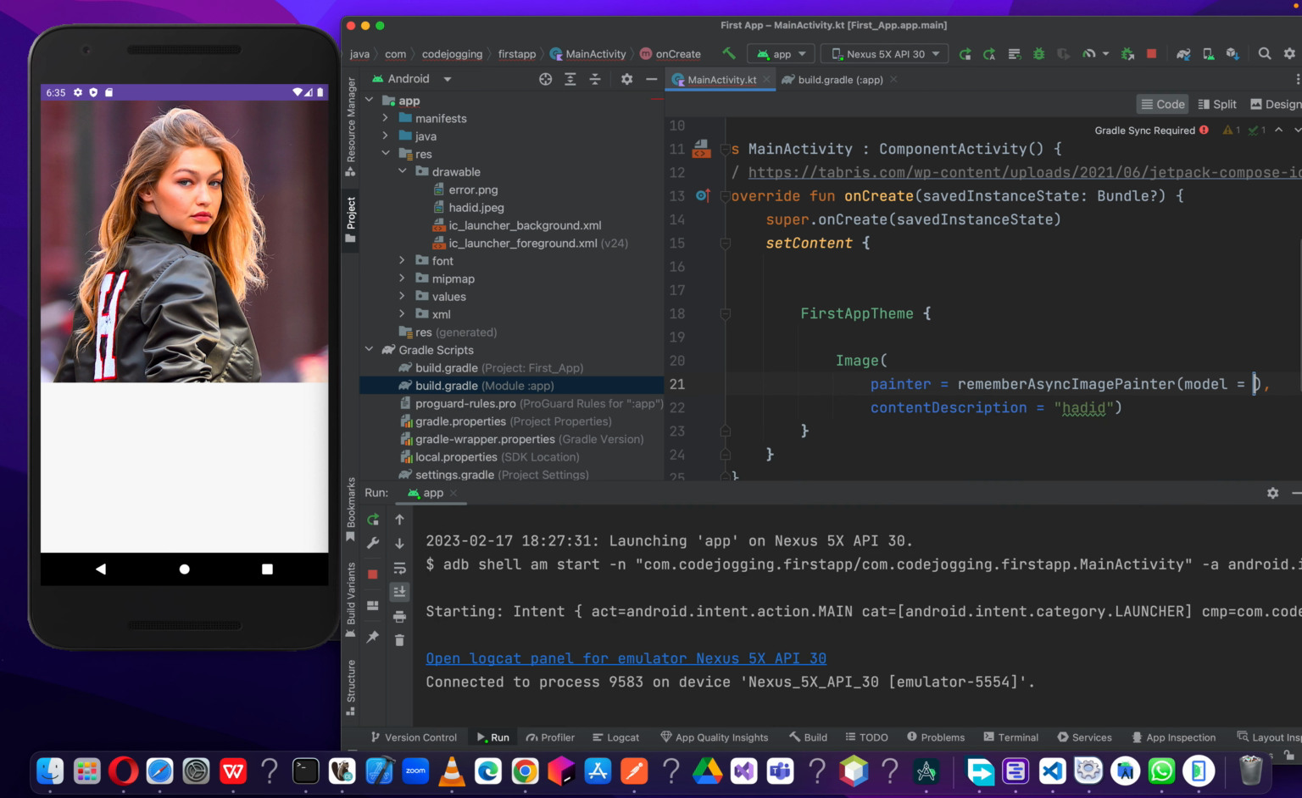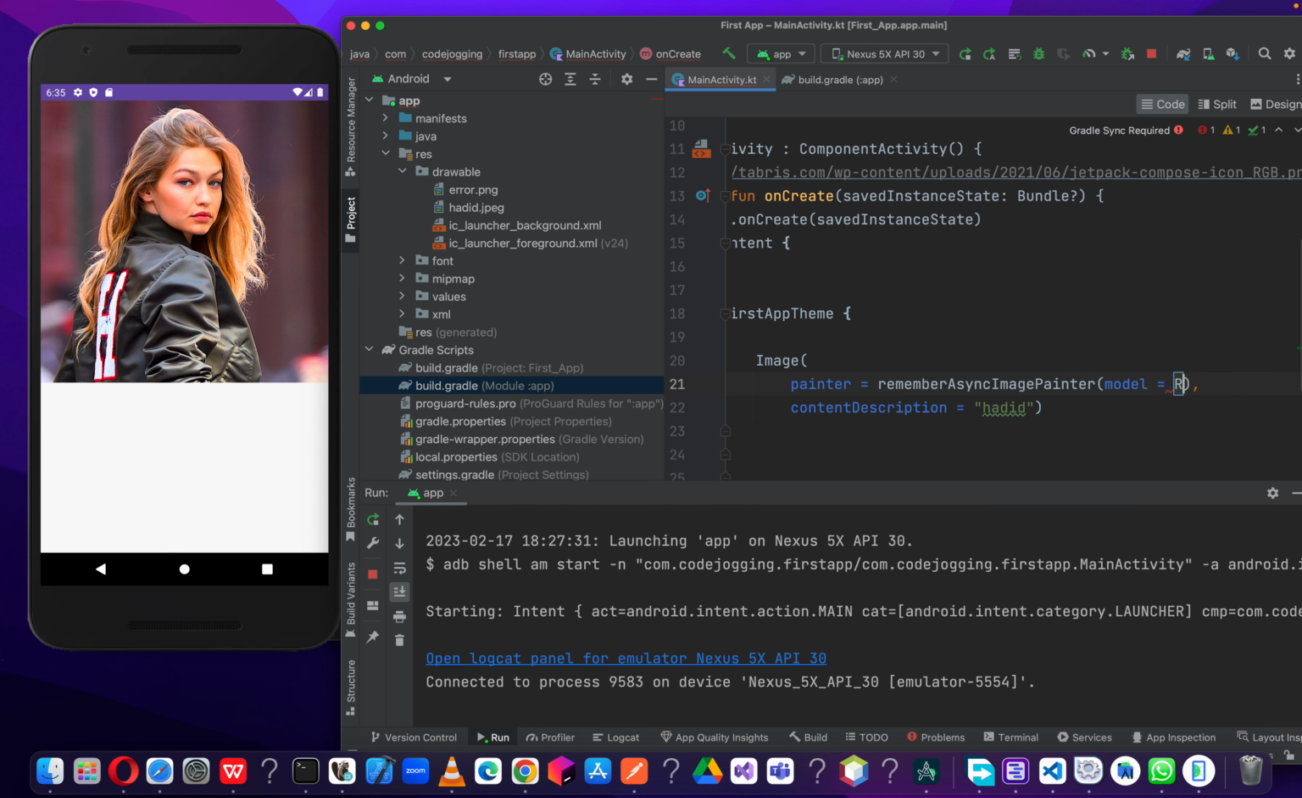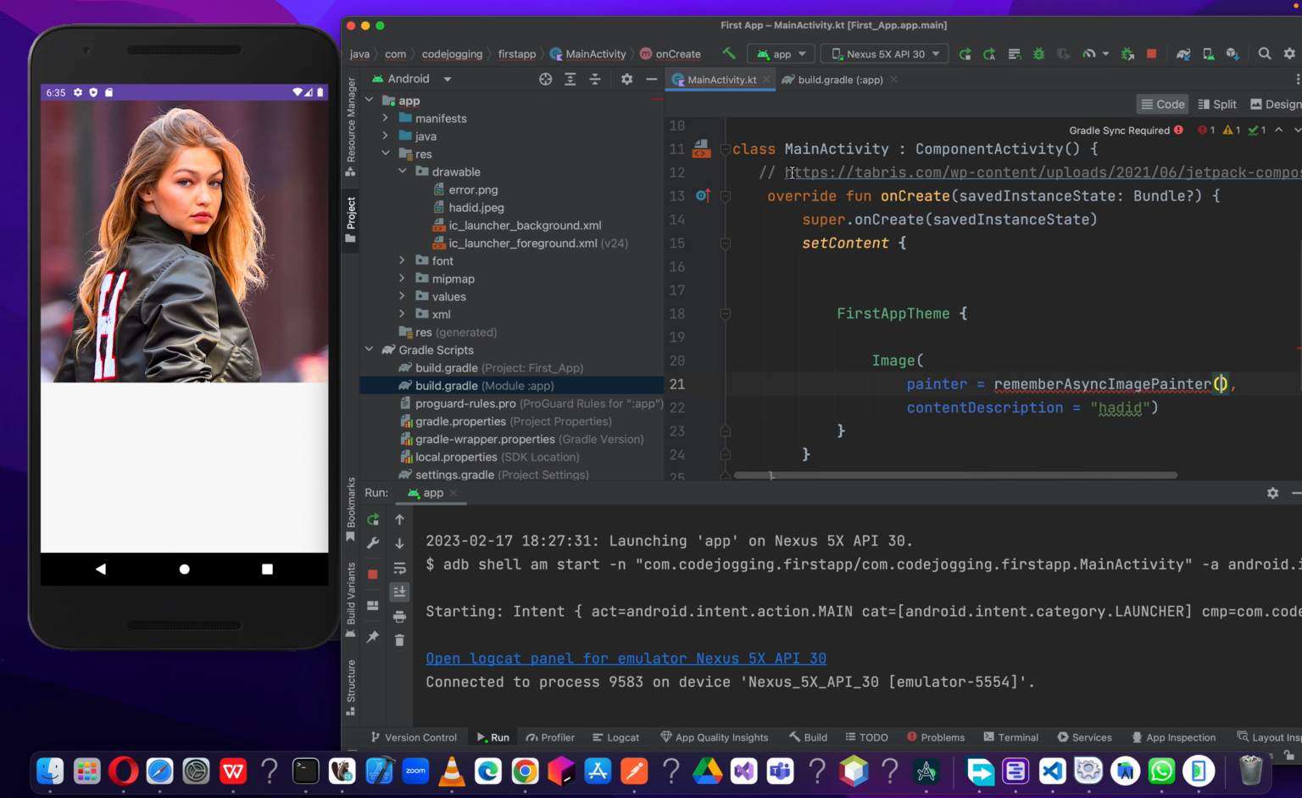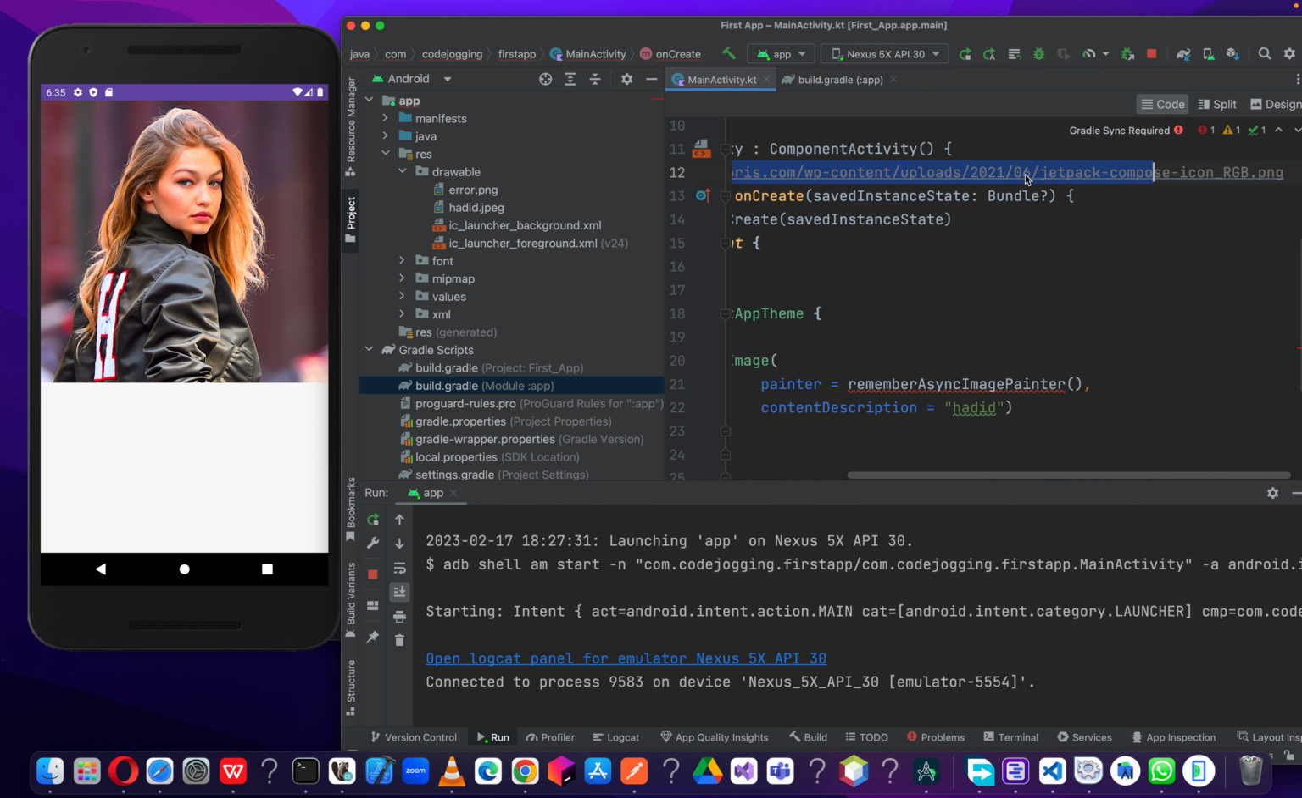Async. Now we are having it here, so this is what we need. Okay, so now we can remove this, the model, and then we can call this image. Okay, so double quote and then let's paste it here. Now we are calling this path, it's an image, we are calling from the cloud.